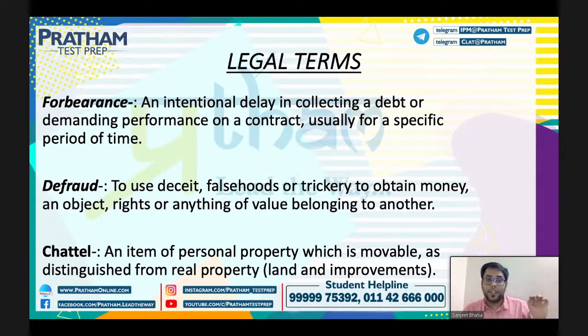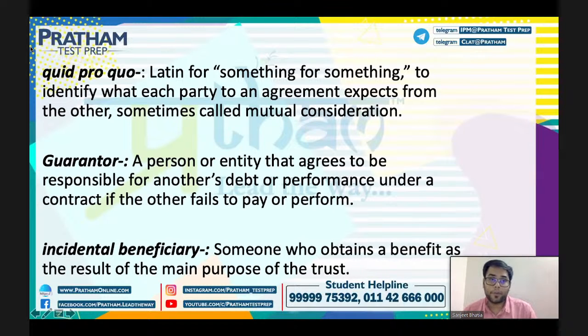Now the next is defraud. That means to deceive, falsehood, like tricking, जो भी आप deceiving activity करते हैं उसको कहते हैं defraud. Now chattel, that is a term used for personal property which is movable in nature, right? Which is distinguished from real property, land and improvements, that can be any roof, sheds, anything, right? So that is called chattel. Now coming to the next, quid pro quo. That means something for something. We have studied this in our previous videos also.